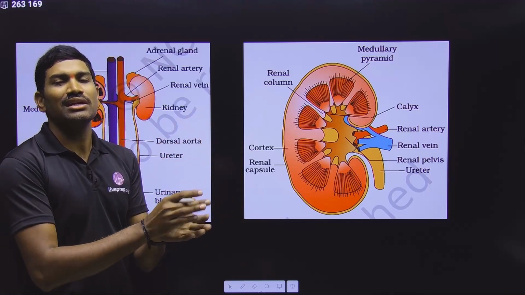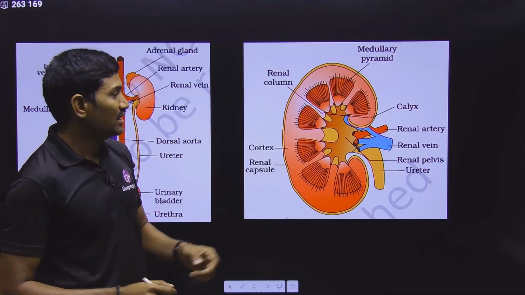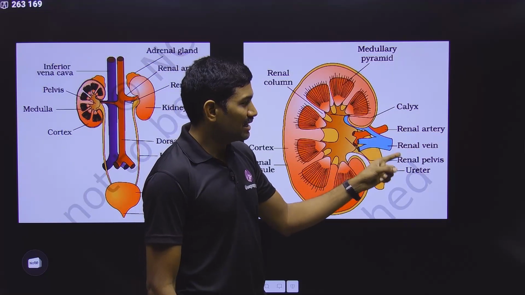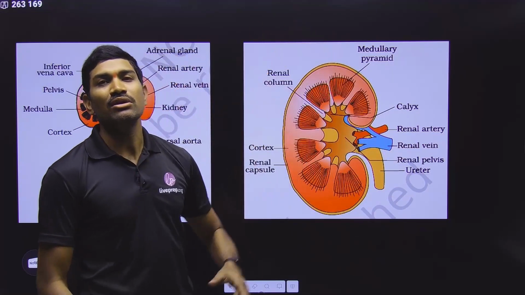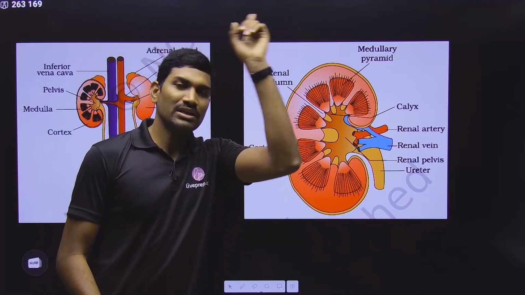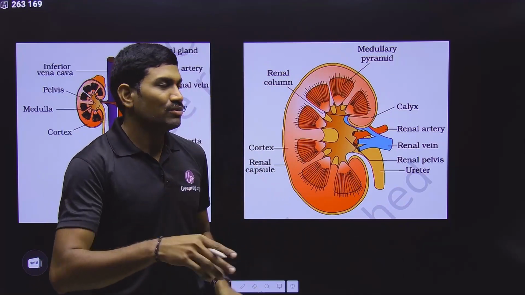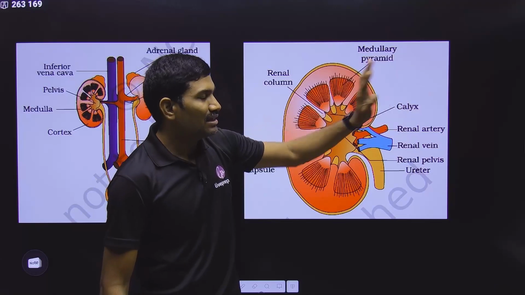And ultimately now they will utilize this oxygen, and then CO2 will be released into this. Once CO2 is released, it will be collected by the veins, and ultimately it is the renal vein that is coming out. This renal vein will be connected to the inferior vena cava, so that deoxygenated blood will again go to the heart. So this is what is happening, in the renal artery and renal vein.